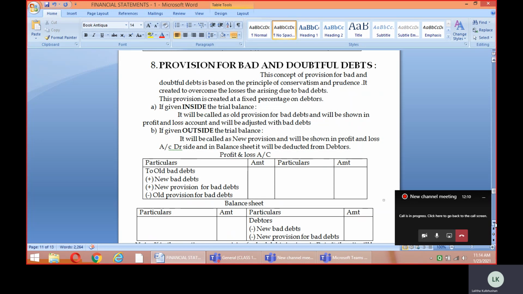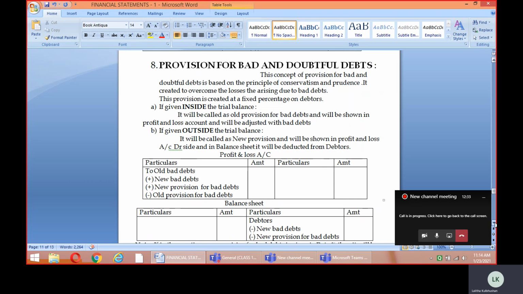The second condition arises if it's given outside the trial balance. In such a situation, it has two effects. The first effect is on the debit side of the profit and loss account, and the second effect will be on the balance sheet. In the balance sheet, the new provision will be deducted from the debtors.